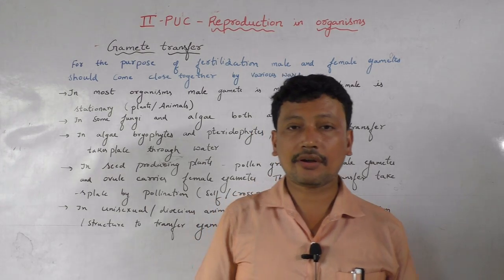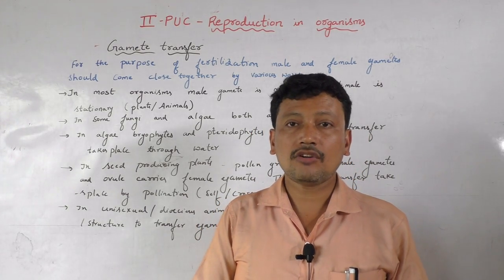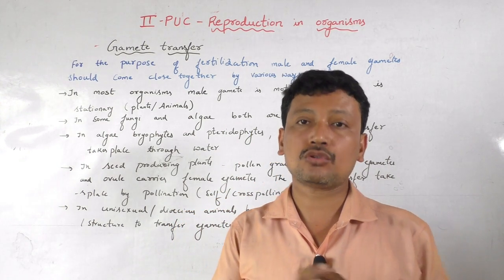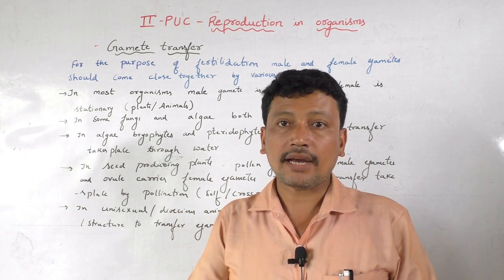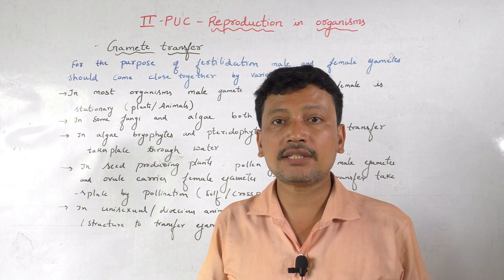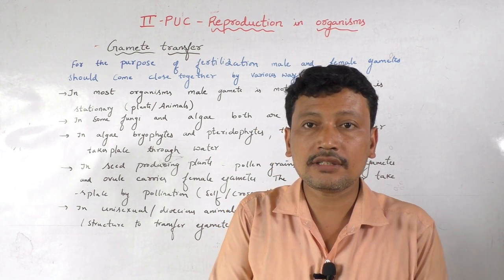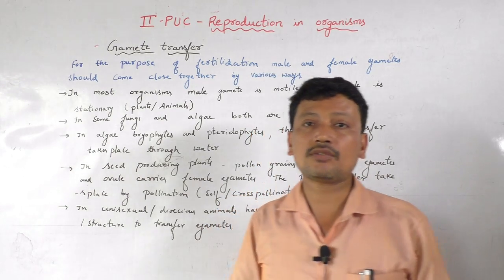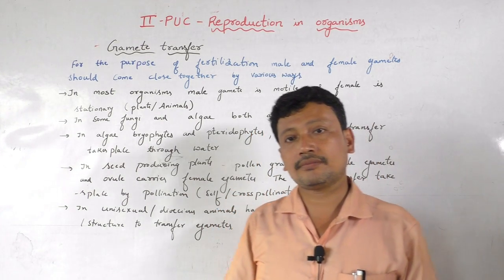Coming to the gamete transfer. For the purpose of fertilization, both male and female gametes should come close together. So either male or female, they have to come close together. This coming close together of both male and female gametes, this is called as what? Gamete transfer.